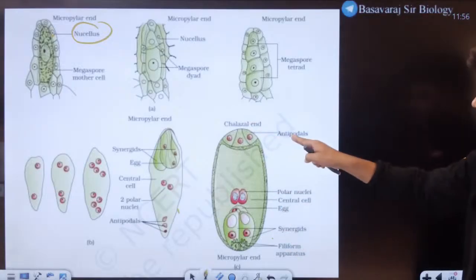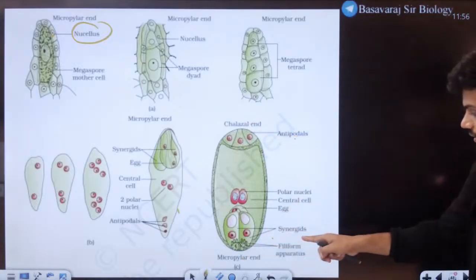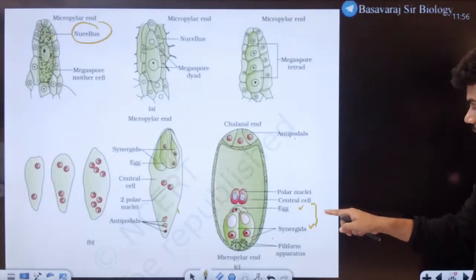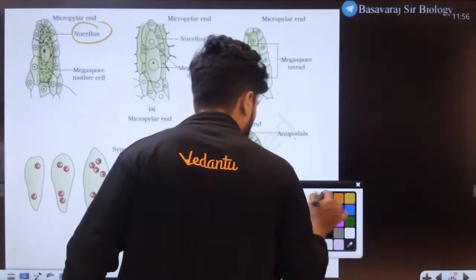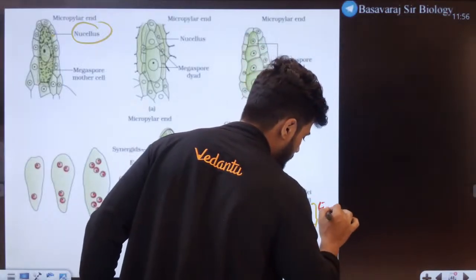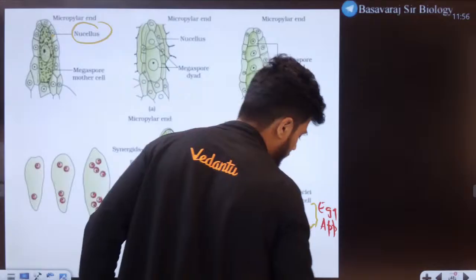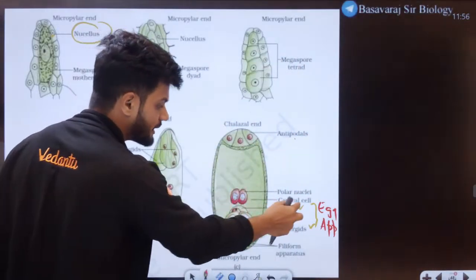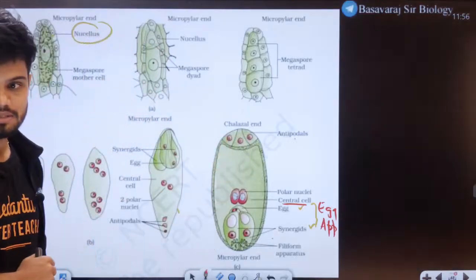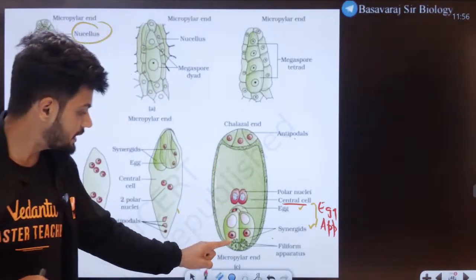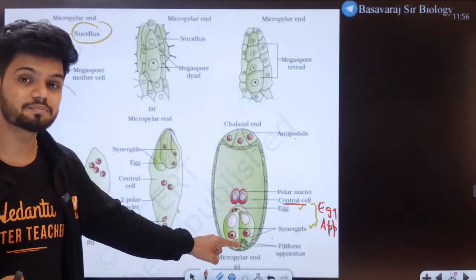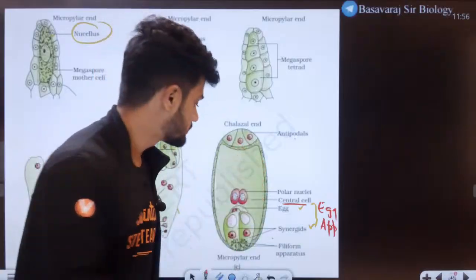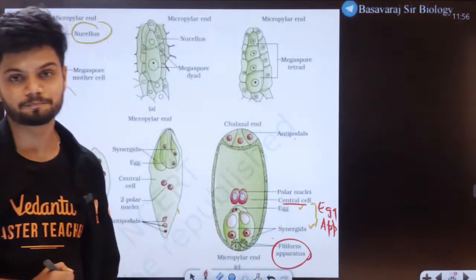Towards the chalazial side we have antipodal cells. Towards the micropylar side we have the synergids and the egg. Together they are called what? Egg apparatus. Then we have 2 polar nuclei joined together to form the central cell or secondary cell. Then here we have the filiform apparatus. Its function I'll tell you later, because its main function is during fertilization.